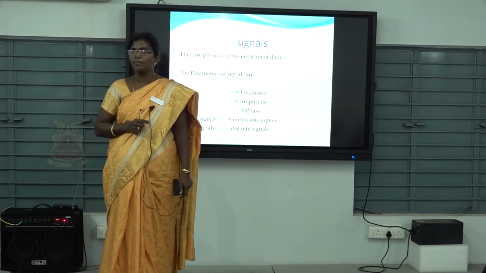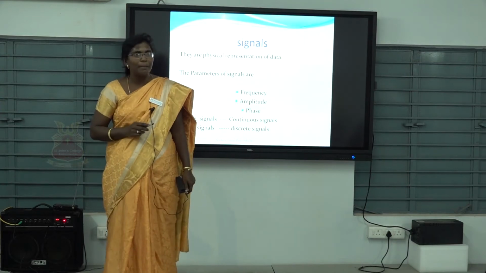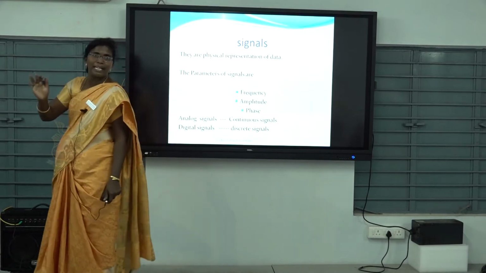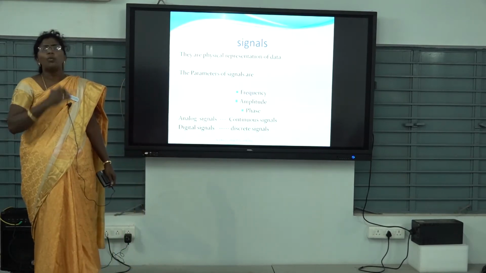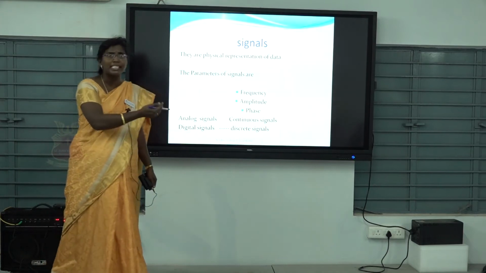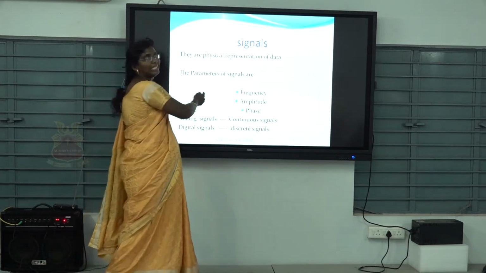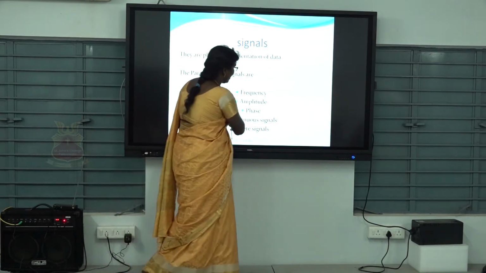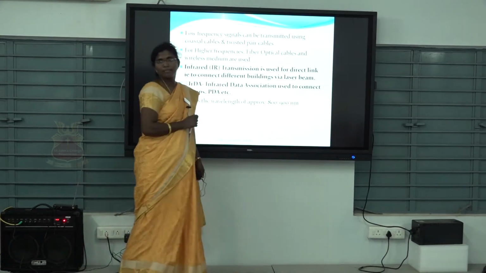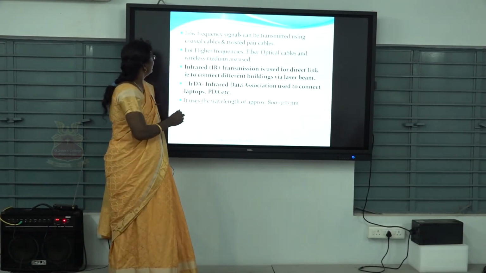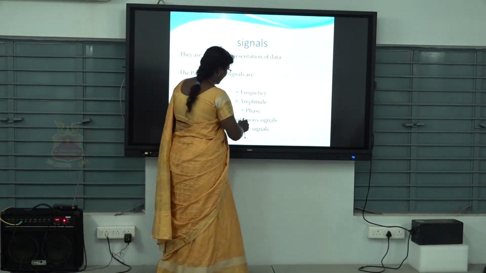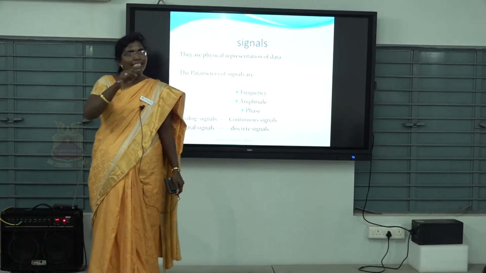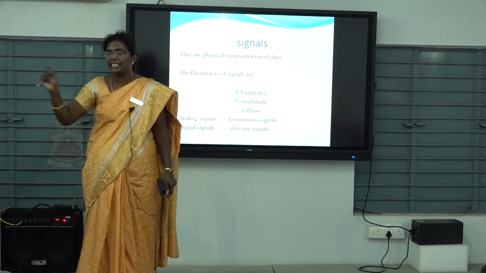Next we will see the concept of signals. What do you mean by signal? A signal is a physical representation of data. The parameters of a signal are frequency, amplitude and phase. An analog signal is a continuous signal, and a digital signal is a discrete signal.